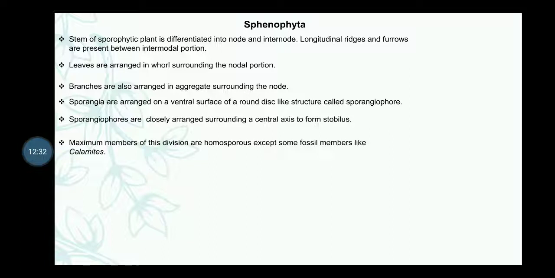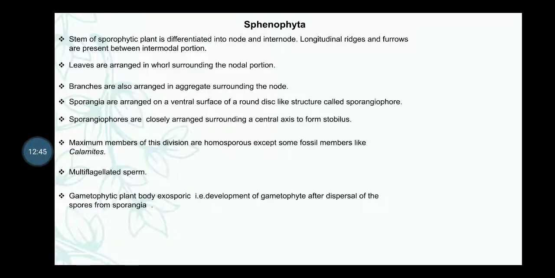Next point is that maximum members of this division are homosporous except some fossil members like Calamites, and here multiflagellated sperms are found. Next is the gametophytic plant body, exosporic, that is, development of the gametophyte after dispersal of spores from the sporangia.